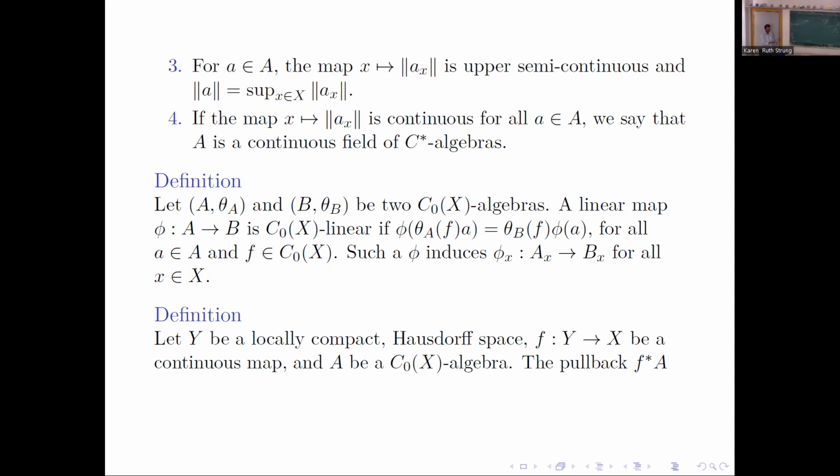So Y is another space, and you have a map f from Y to X. A is a C0X algebra. The pullback f*A is a C0Y algebra such that the fibers are given by, so the fiber of the pullback at y is the fiber of A at f(y).